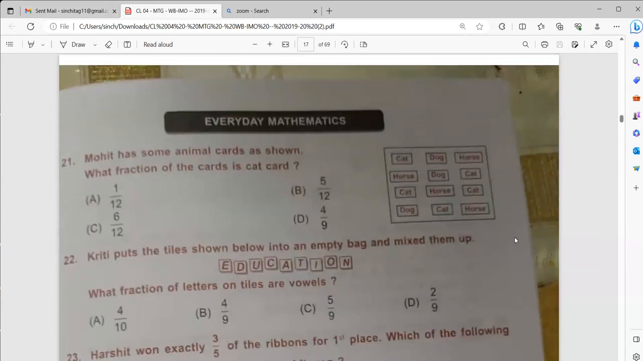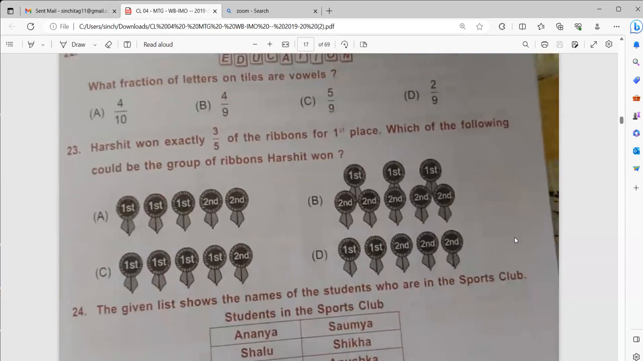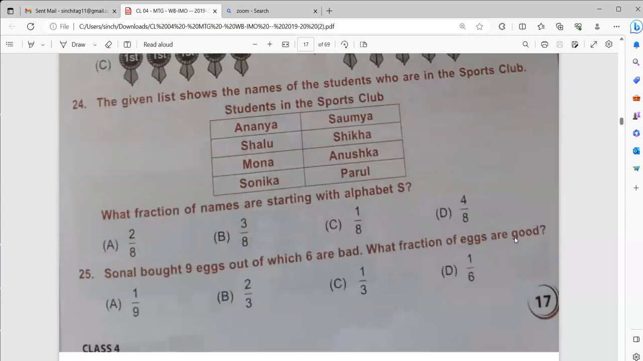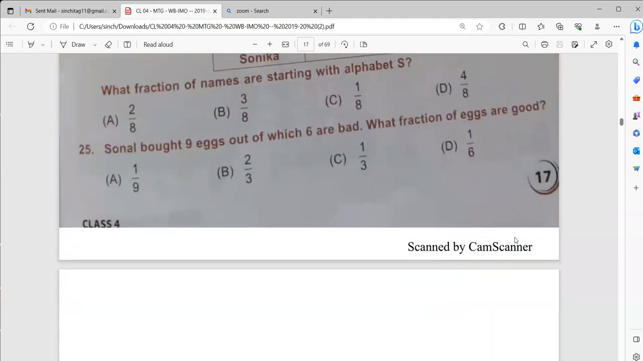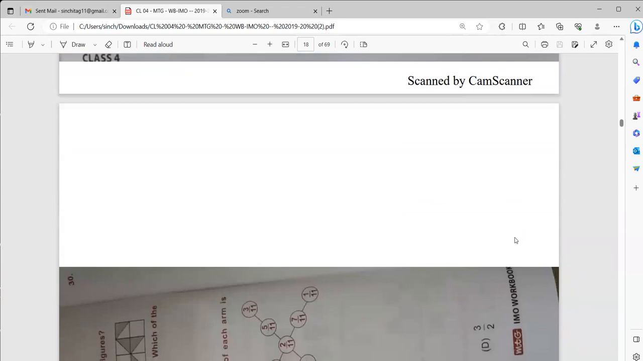Please solve all the sums. Send me the answers in the comment section. I will check and let you all know whether you are all correct or not. This is page number 17. Then we have page number 18.